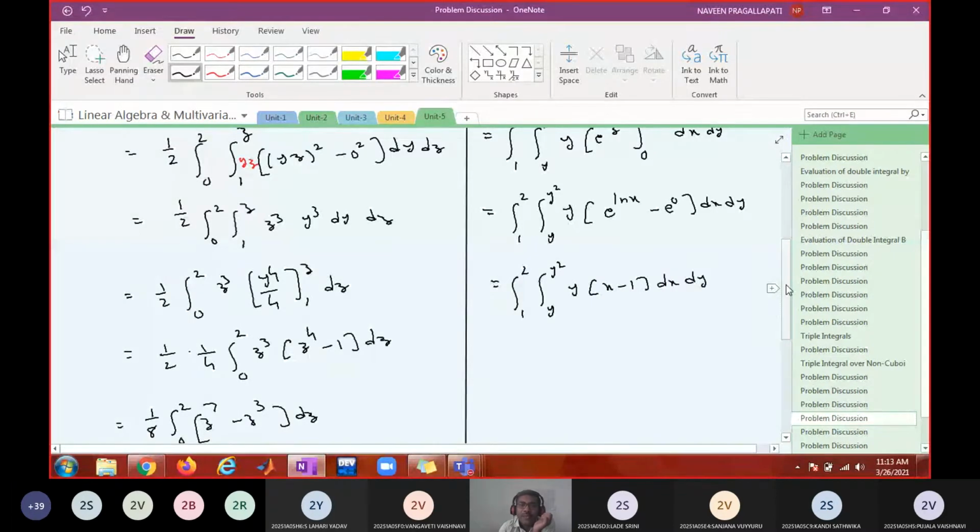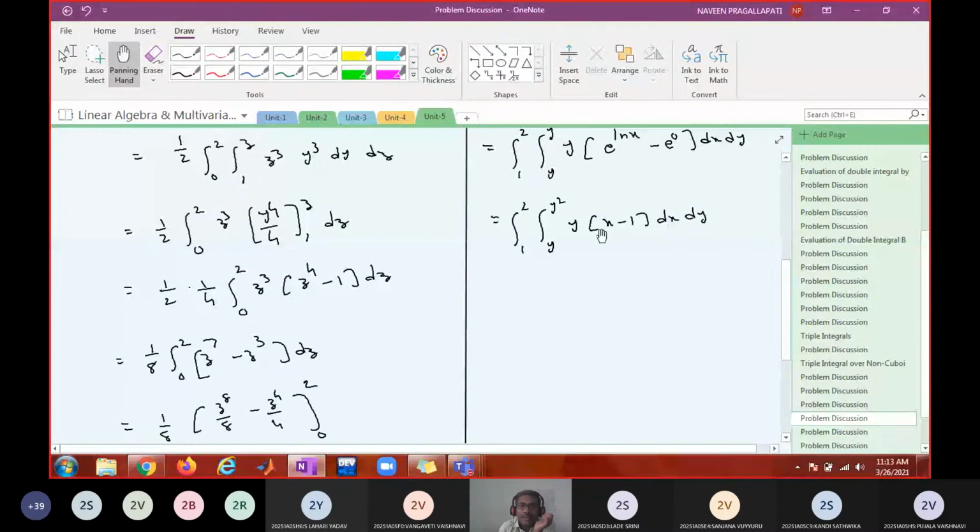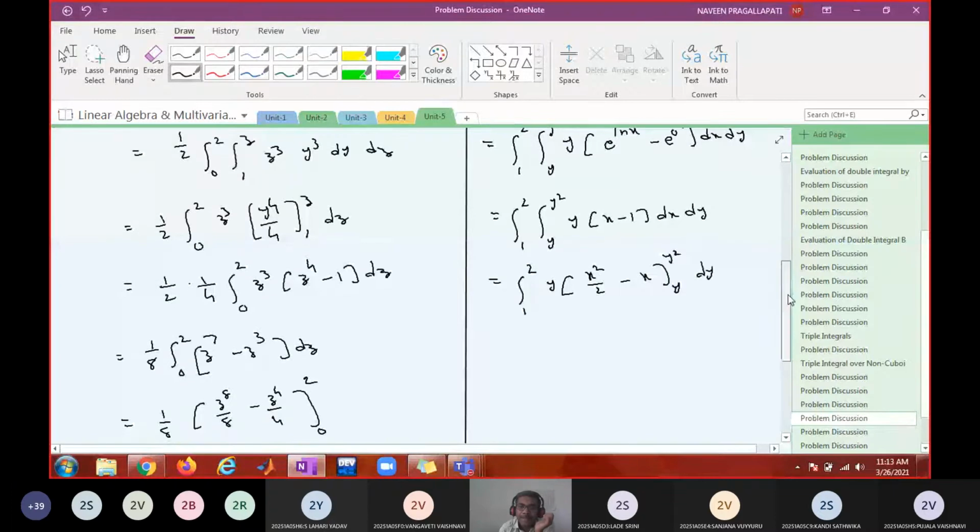Because you are integrating with respect to x now, you can treat y as constant and integrate as it is. So y into x, integration is x square by 2 minus 1, integration is x, from y to y square, dy.